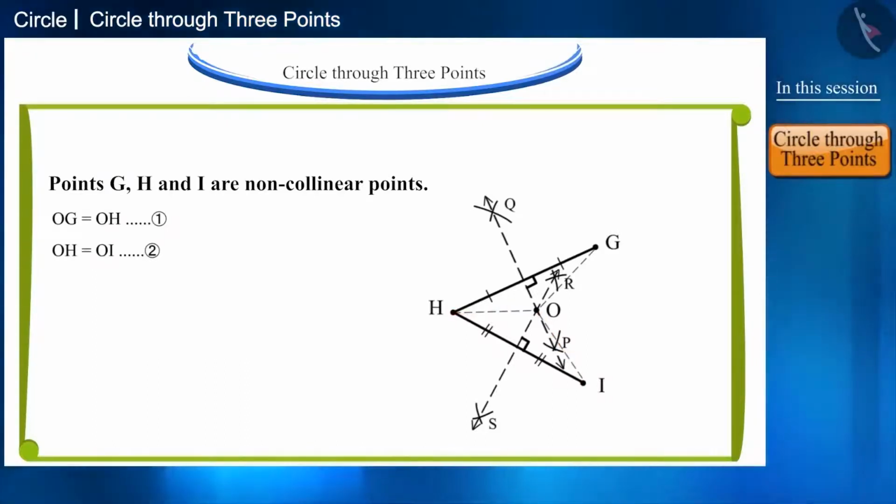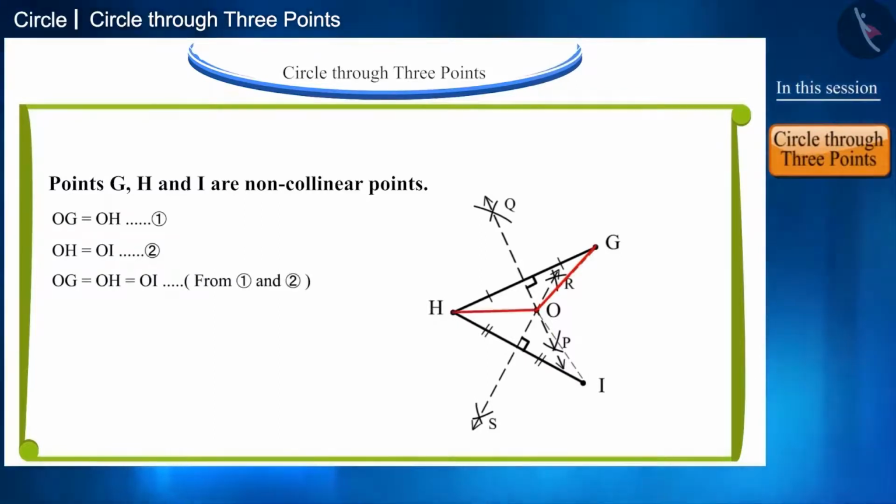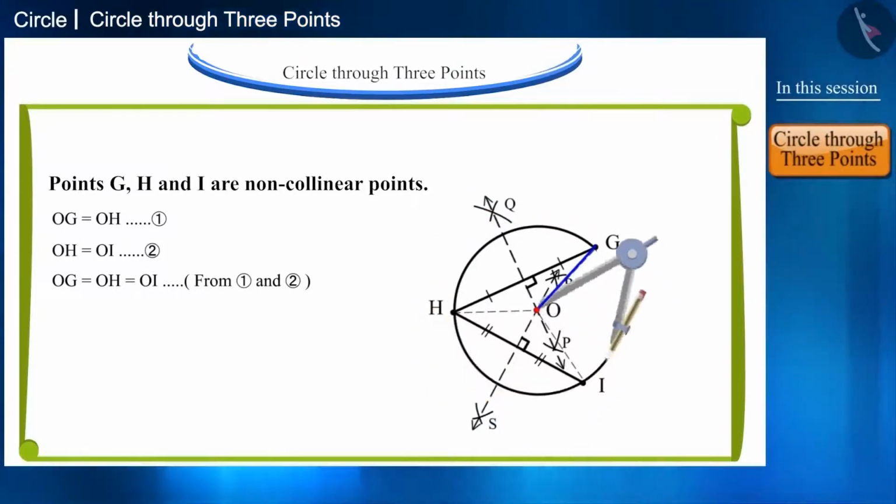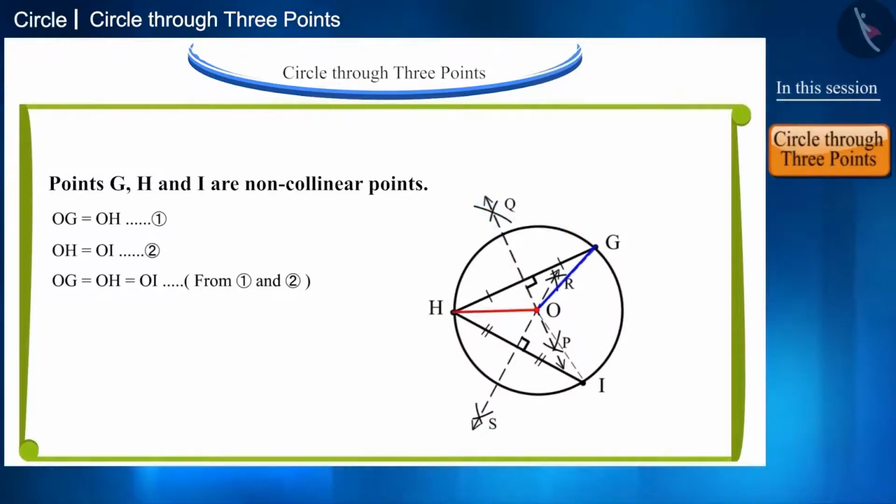Therefore, we can say that OG is equal to OH is equal to OI, which means that points G, H and I are at the same distance from the point O. So, if we draw a circle by assuming point O as the center and OG as the radius, then it will also pass through H and I. And this is a unique circle, that is, we cannot draw any circle other than this that will pass through these 3 non-collinear points.